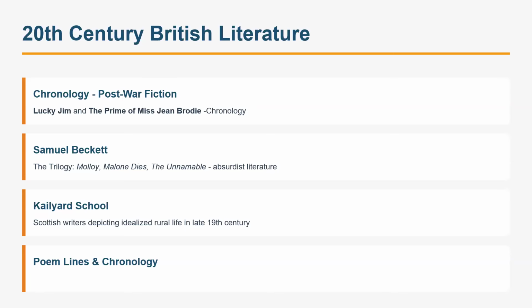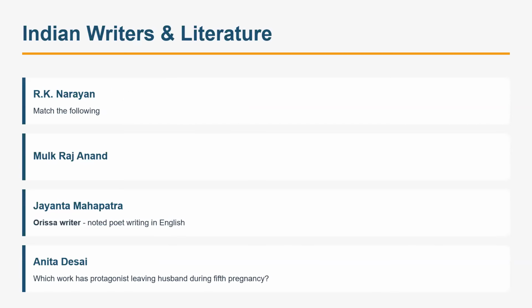And there was a poem match-the-following, matching the chronology of the poems. We could have guessed one or two, right? If you remember, that also we could have done. Then Indian writing in English, R.K. Narayan's work. They've given some of the very famous novels of R.K. Narayan and asked a question on that. Indian writing in English, we studied that. In the same way Mulk Raj Anand, they describe characters from Mulk Raj Anand's Untouchable. There was definitely a wrong option on Untouchable and Bakha, alluding to a different novel. I think we could have done that very easily.